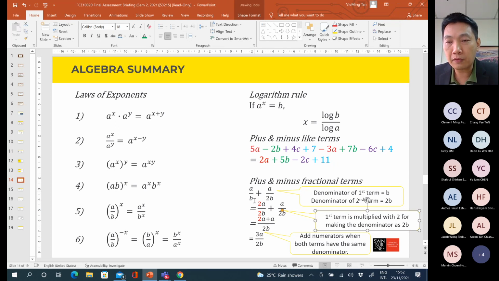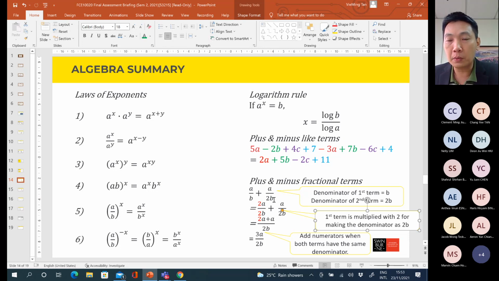So for this question, the problem now is the denominator for the first term is b, the second denominator is 2b. So these two terms have different denominators. So at the moment, we cannot combine these two terms together. Why? The problem is both terms have different denominators. The first term has denominator of b, and then the second term has denominator of 2b, so different.